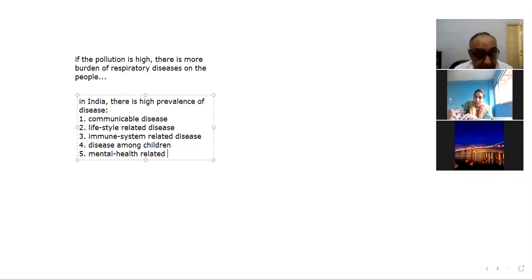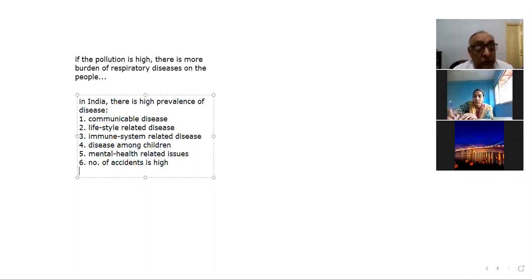Due to high population density, poor road infrastructure and poor rail safety measures, the number of accidents is very high in our country. Industrial accidents as well as road accidents also.